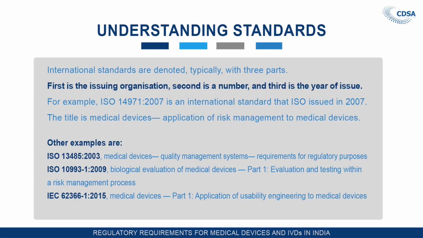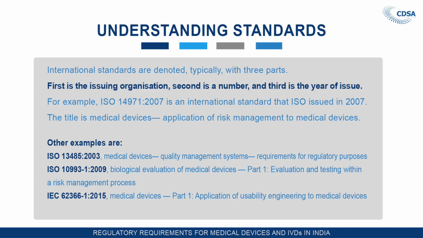Understanding standards. Now, you have seen international standards, how they are labeled and named. International standards are denoted typically with three parts. The first is the issuing organization, second a number, and third is the year of issue. For example, ISO 14971:2007 is an international standard that was issued in 2007. The title is Medical Devices, Application of Risk Management to Medical Devices.